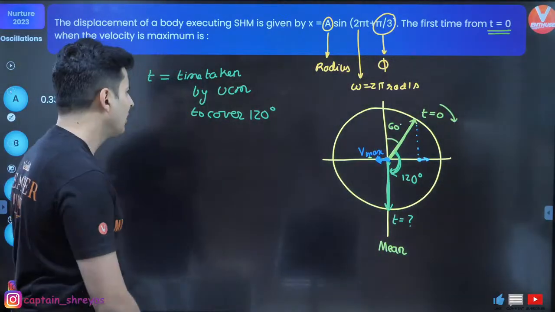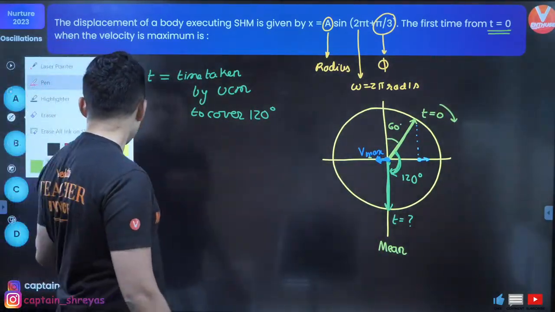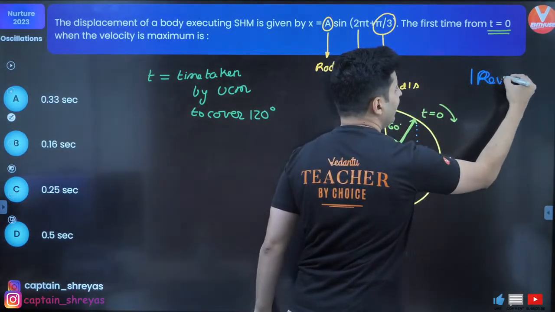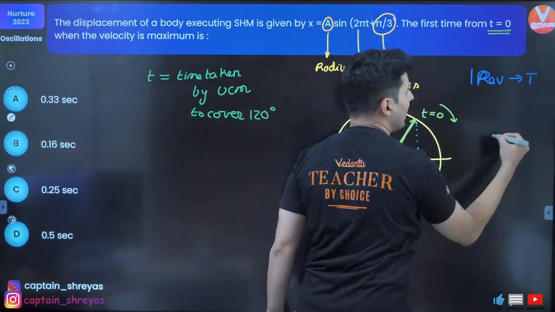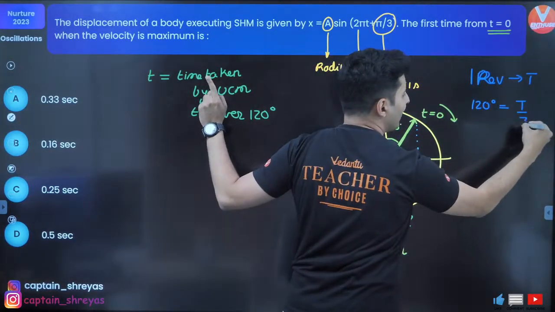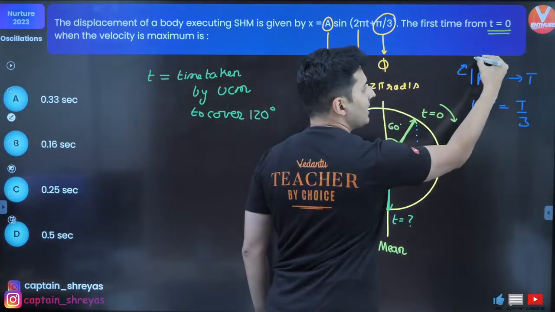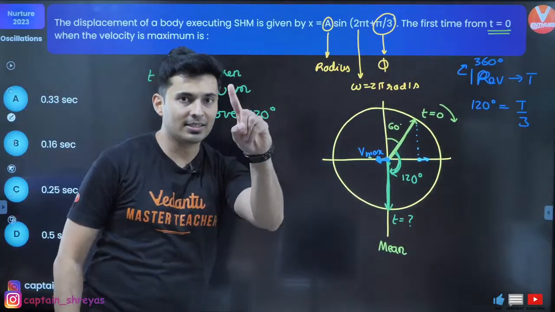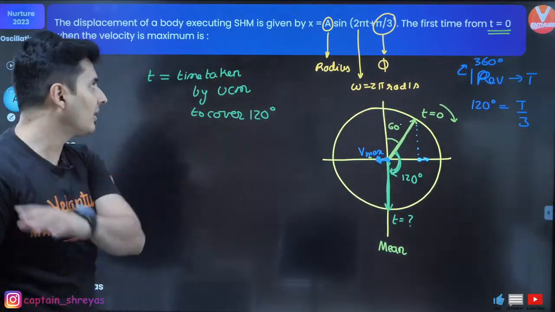It's simple. For one revolution, it takes time period T, 120 degrees. It will obviously take T by 3, right? Because one revolution is 360 degrees. For 360 it takes T, for 120 it takes T by 3.